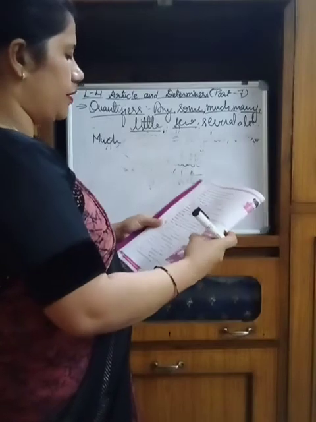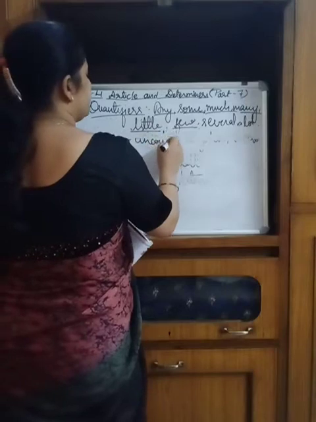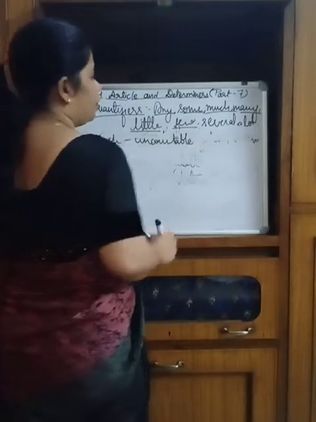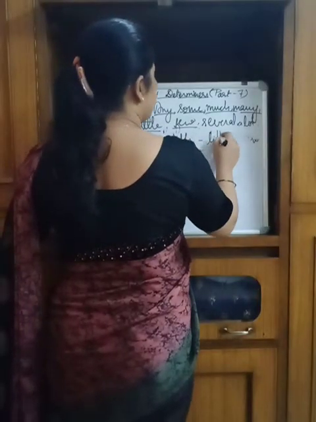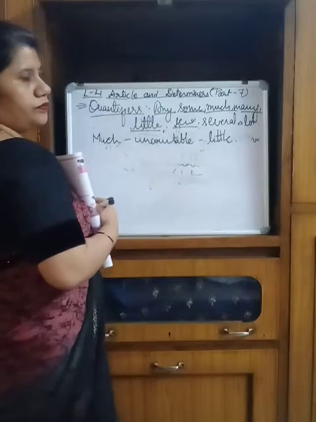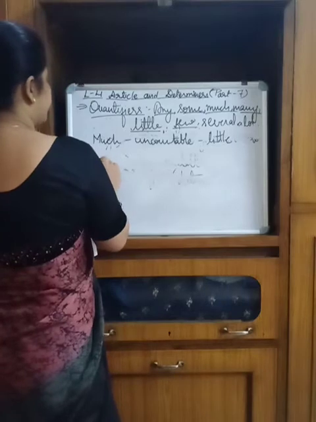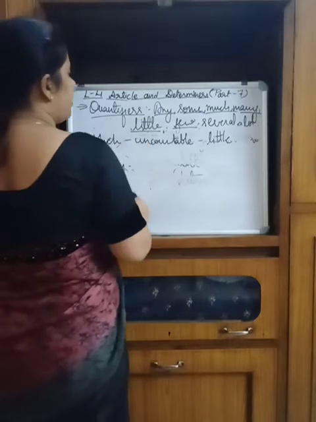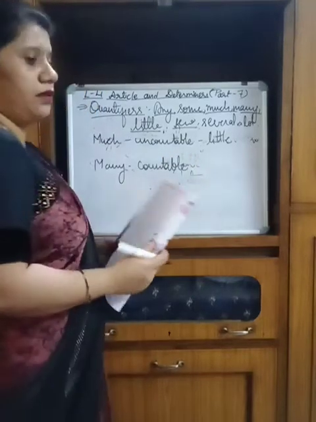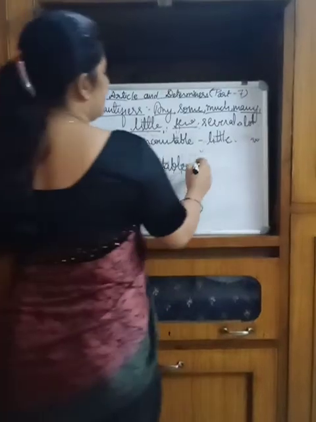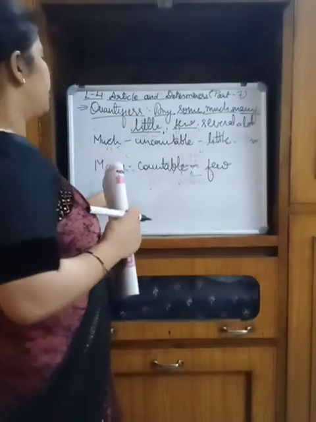Here it is given: the word much can be used only with the uncountable noun. And don't you know that the word little also we are using with the uncountable noun. Then the word many, we are using with the countable noun. And the word few we are using with the countable noun.